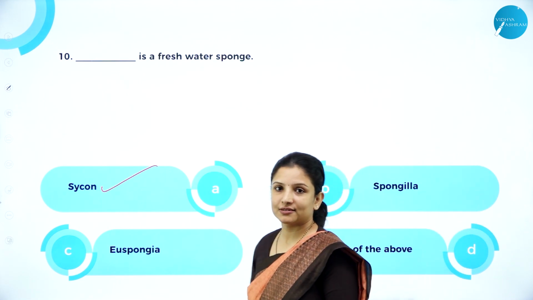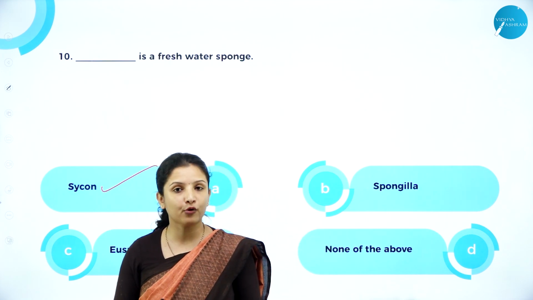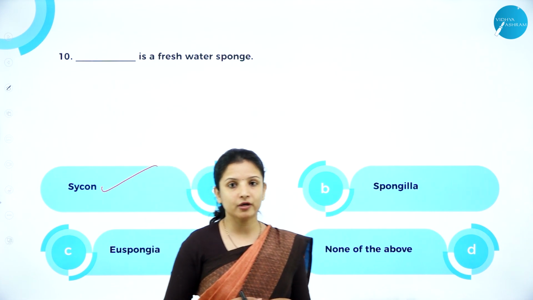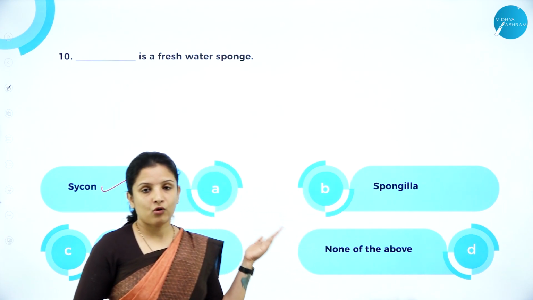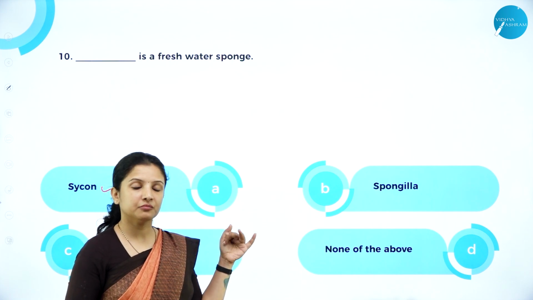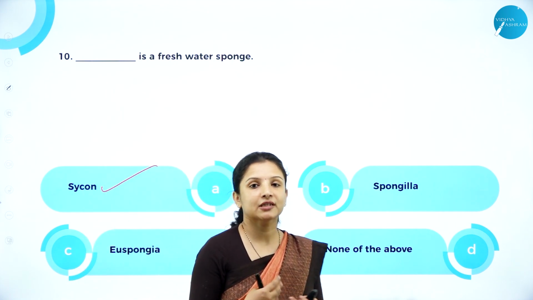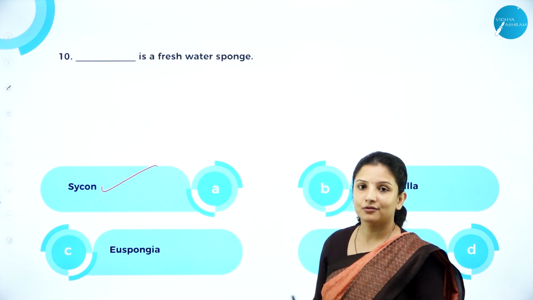So this was about the session wherein under animal kingdom we studied the phylum Porifera, which are also called sponges. We learnt its general body characteristics, and also we came to know what type of MCQs can be framed under this particular topic. Apart from this, based on this only, different MCQs can be asked. The questions can be twisted and asked, so you have to be careful with that. So this was about the session.